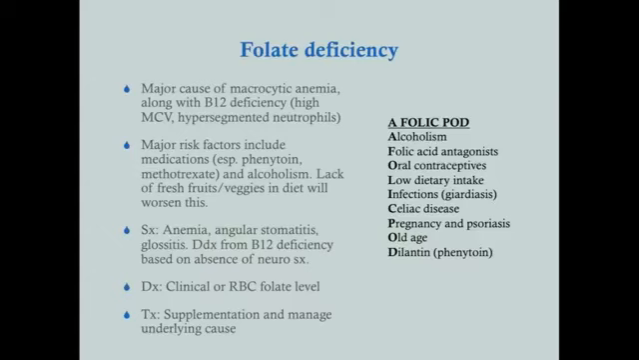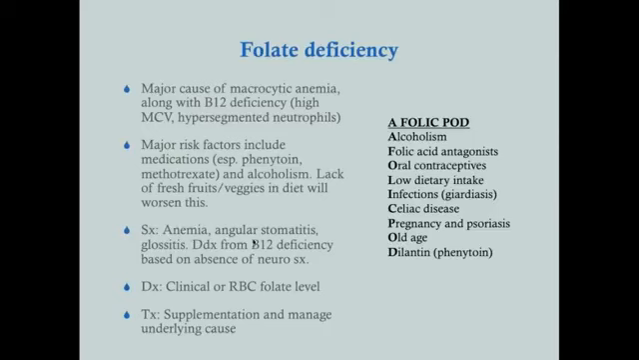So folate deficiency is a major cause of macrocytic anemia along with B12 deficiency, and that's going to show you a high MCV and hypersegmented neutrophils. The major risk factors include medications, so phenytoin, and methotrexate is another one. Another one is zidovudine, which is given for HIV, and then alcoholism. Lack of fresh fruits and veggies in the diet will worsen this, and if you think about it, like 90% of Americans don't get their daily value of fruits and vegetables, so not uncommon.